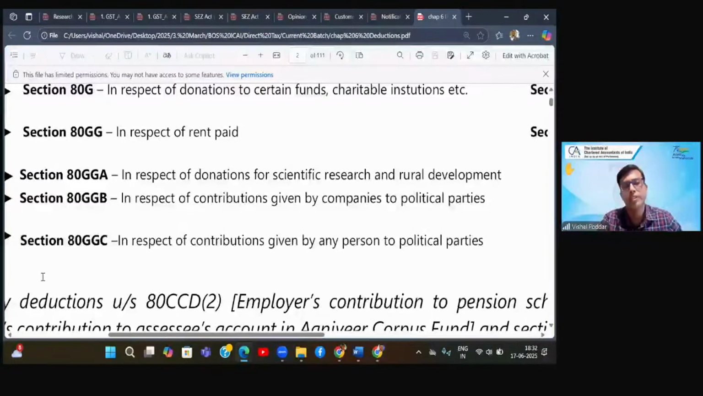GGB, GGC. Similarly, GGA. It is again G for donation, and GA is the incomplete spelling of Gaon. If you have to write gaon in English, how will you write gaon? That will be GAON. So 80GGA is donation in respect of rural development, poverty eradication, etc. Means it has some connection with gaon. So even GGA, easy to remember.